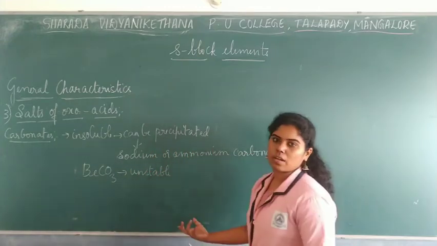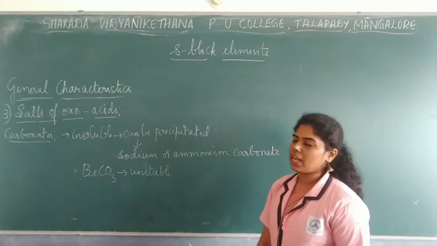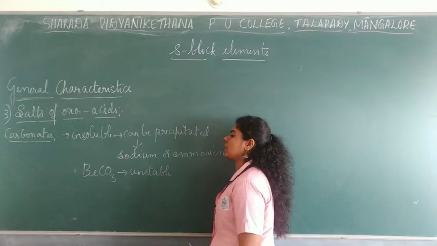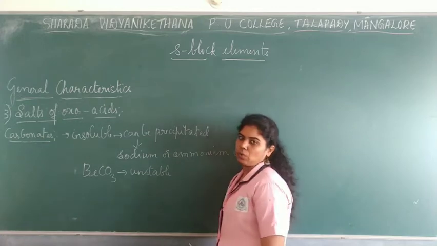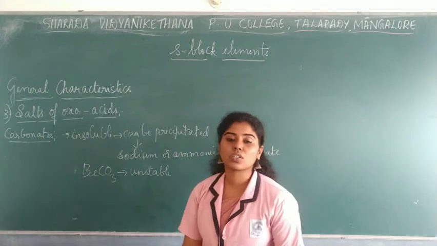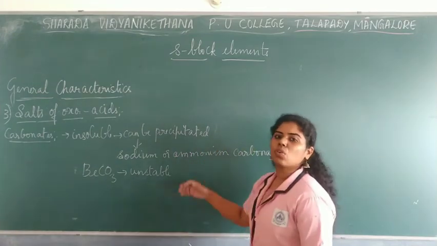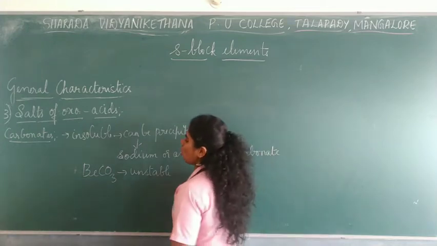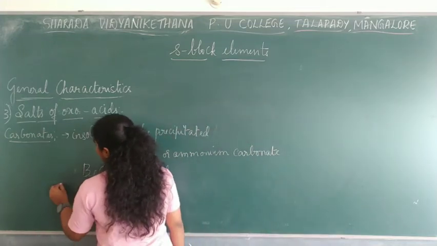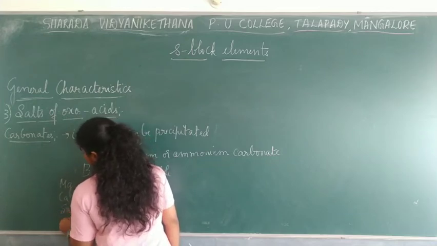As beryllium falls as an exception, beryllium carbonate is an exceptional case where it is an unstable compound. And also the solubility of carbonates keeps on decreasing as you go down the group, as the atomic size increases, starting from magnesium, calcium, strontium, barium.